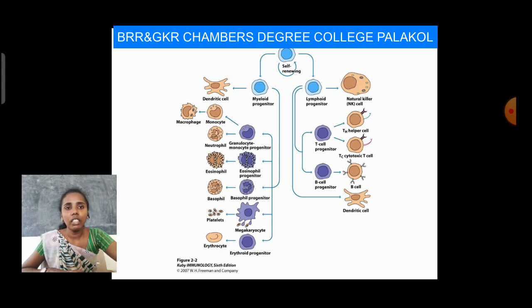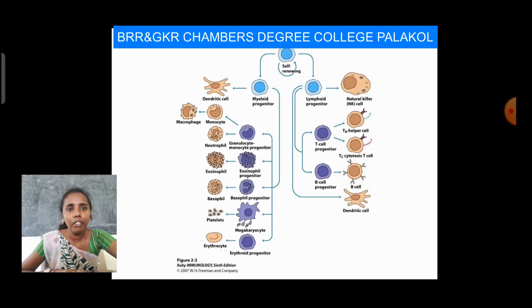These hematopoietic stem cells can generate myeloid progenitors and also dendritic cells. The myeloid lineage divides into macrophages, monocytes, neutrophils, eosinophils, basophils and erythrocytes, and also granulocytes, eosinophilic and basophilic progenitors. These progenitors come from myeloid progenitors.